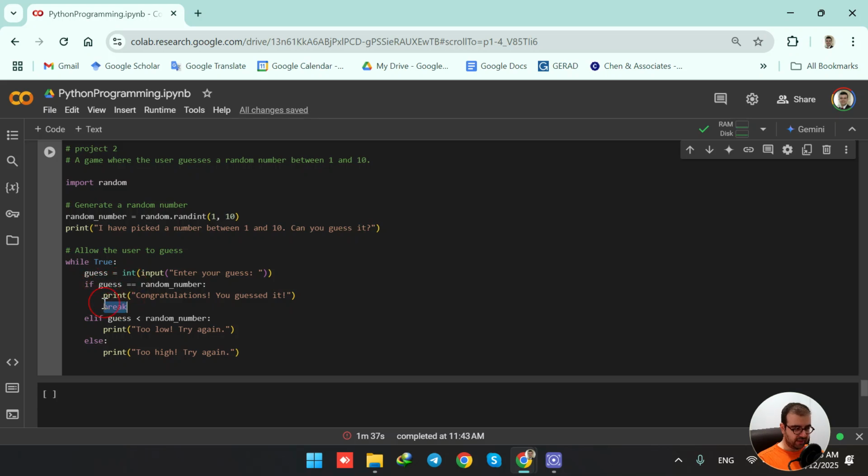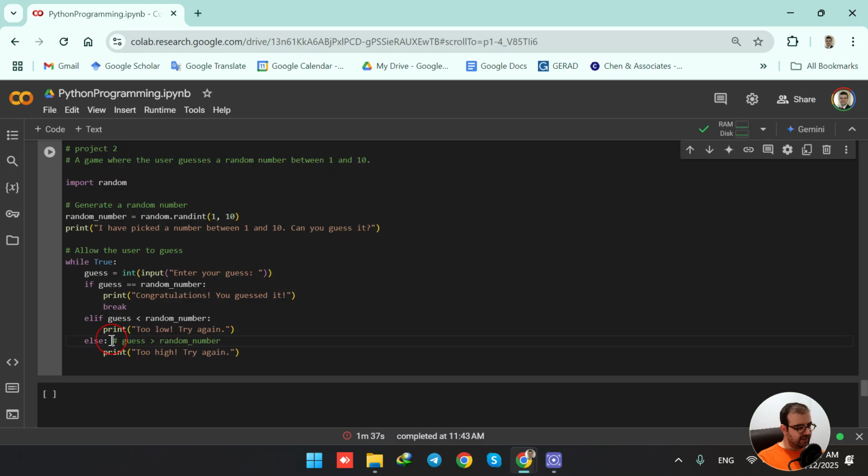Otherwise, with an elif, if the guess is lower than the generated number, print too low, try again, and it goes back up and asks us to enter another number.